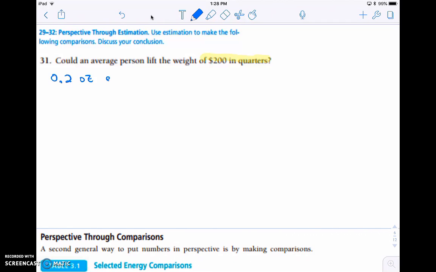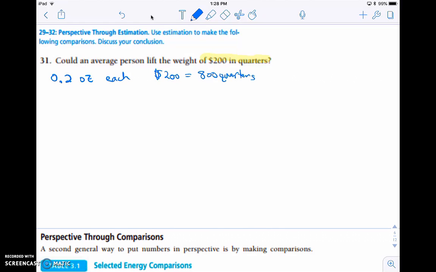each quarter is about 0.2 ounces, so 0.2 ounces for each quarter. And then the other thing we've got to remember is that $200 is equivalent to 800 quarters, because there are 4 quarters for every dollar. And so now we've got some information where we can, probably the best idea would be to take the number of quarters and change it into pounds, because ounces isn't always something that we are referring to unless it's something really small. And 800 quarters, I think pounds would probably be a little bit better idea for us.